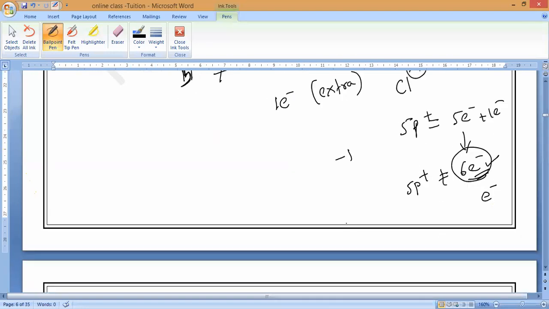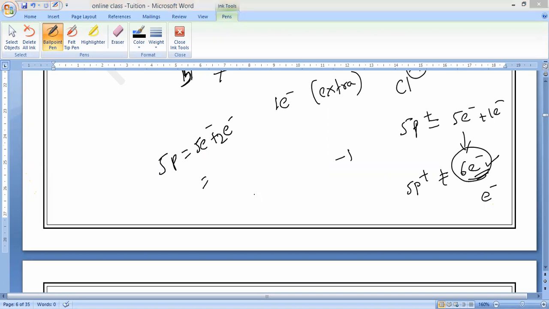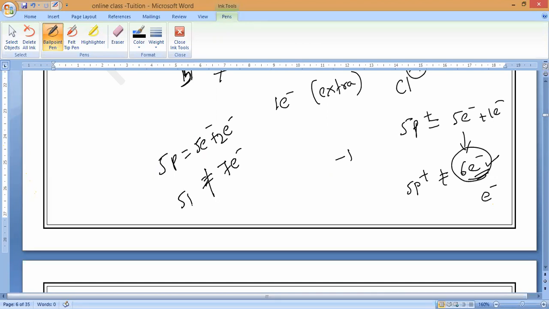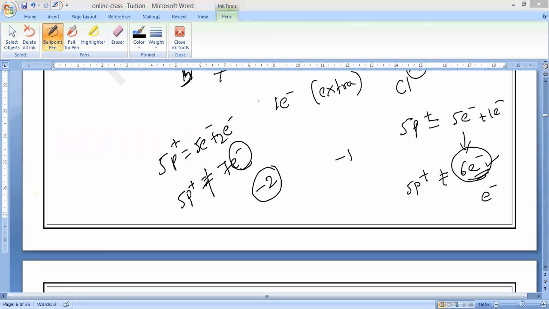Now, 5 protons equals 5 electrons. If it gains 2 extra electrons, how many total electrons? It will become 7 electrons. But protons are only 5. So how many extra electrons are there? 2 extra electrons. So the charge is -2. Are you clear?